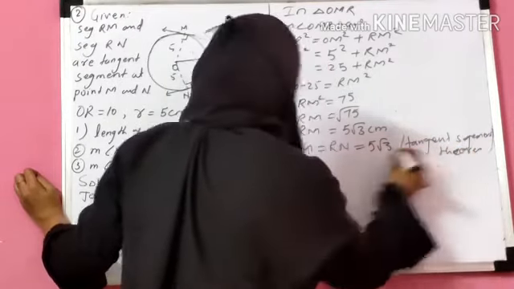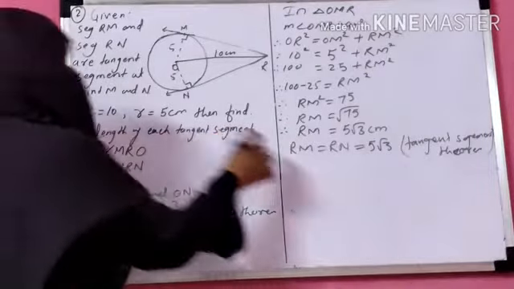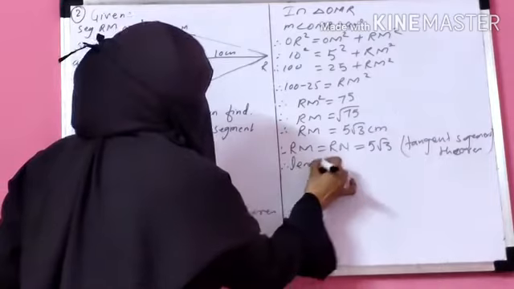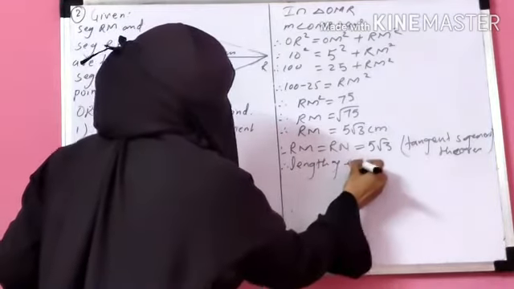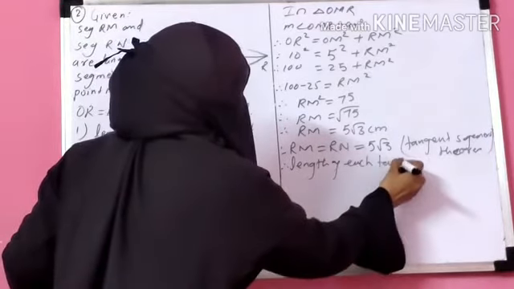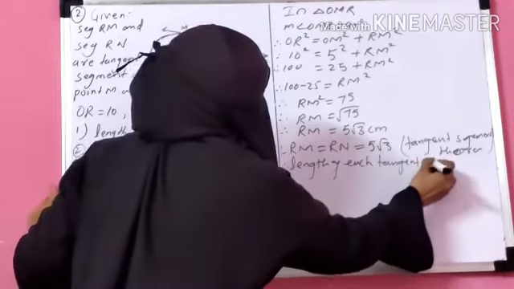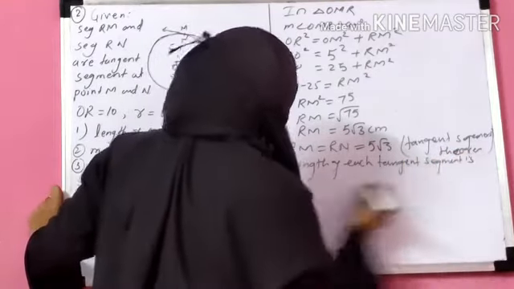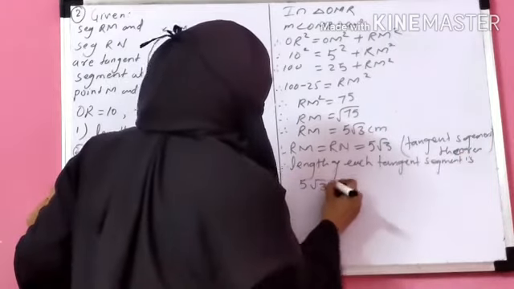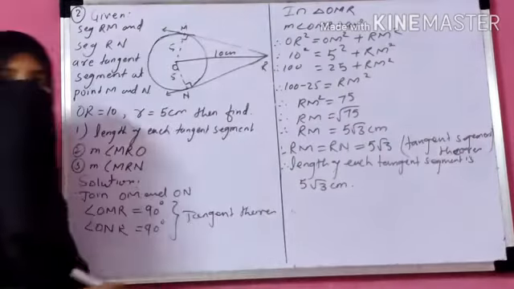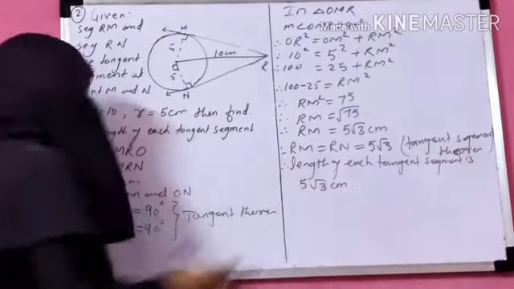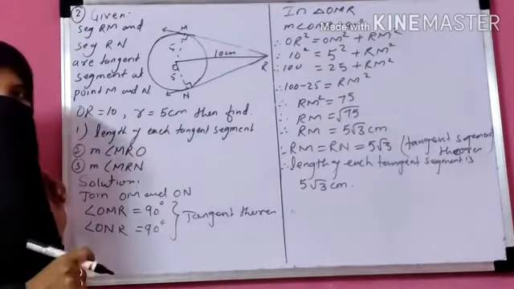So your first answer, the length of each tangent segment, is 5 root 3 centimeters. Got it? The length of each tangent segment is 5 root 3 centimeters. This is your first answer.